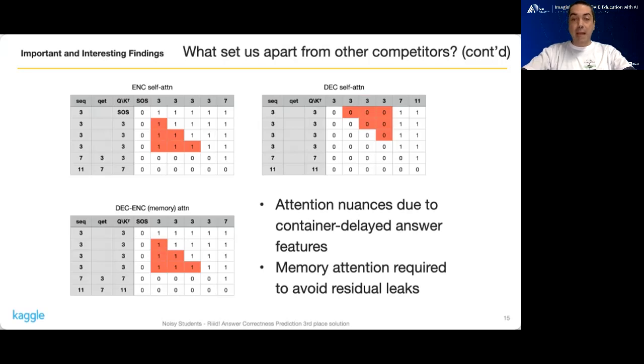We do allow the last question to attend to the other questions, because as the encoder input is shifted to the right, by the time the encoder sees the last question in the container, it means that the next one from a different container has entered the decoder, and the answer related information to the previous container has already been revealed.